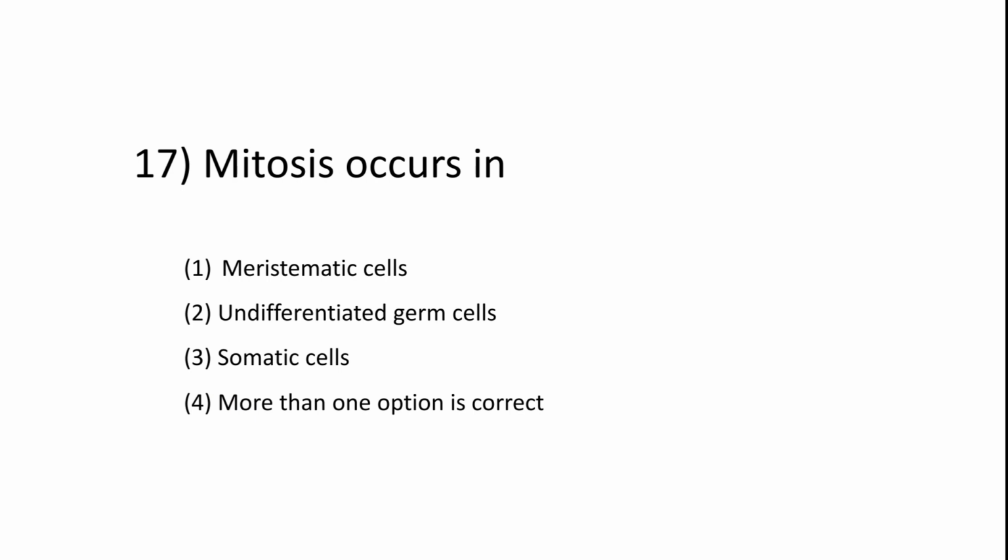Mitosis occurs in meristematic cells, undifferentiated germ cells, somatic cells. More than one option is correct. The right answer is option 4. कमेंट में बताना कौन कौन सा है करेक्ट इसमें से।